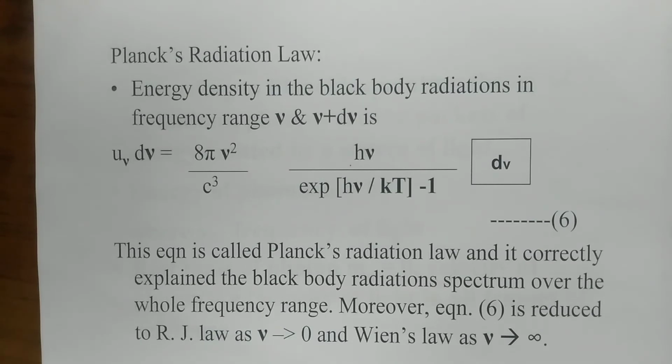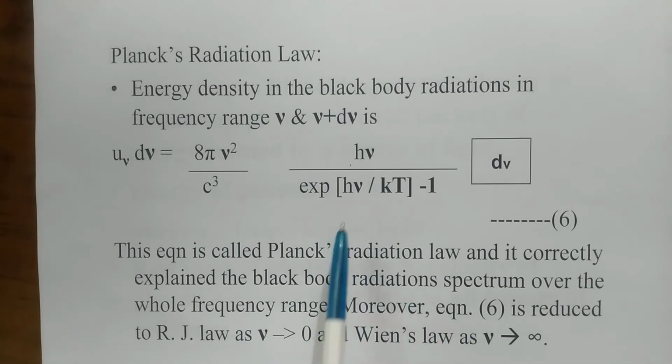the whole frequency range, and it laid the foundation of quantum mechanics, or quantum physics, for explaining newly discovered phenomena. In this Planck's radiation law, we see that in the low frequency range, it can be converted into Rayleigh-Jeans law, and in the high frequency range, it is converted into Wien's law.